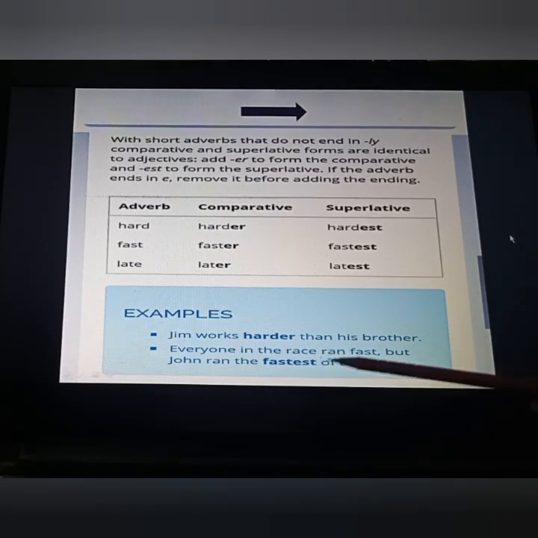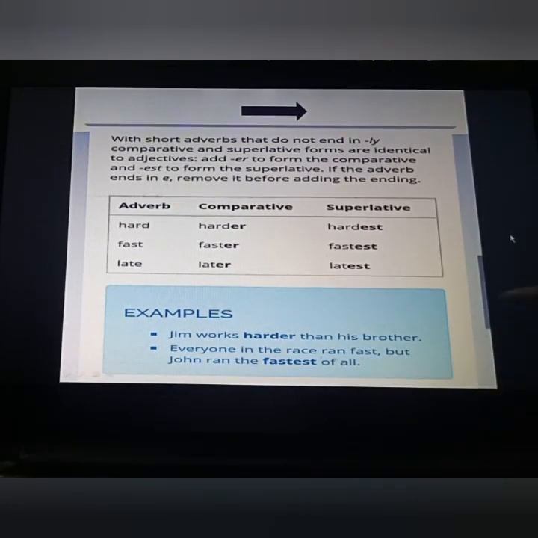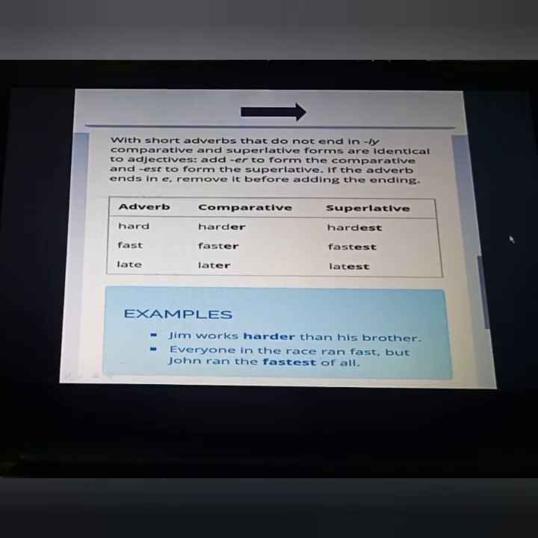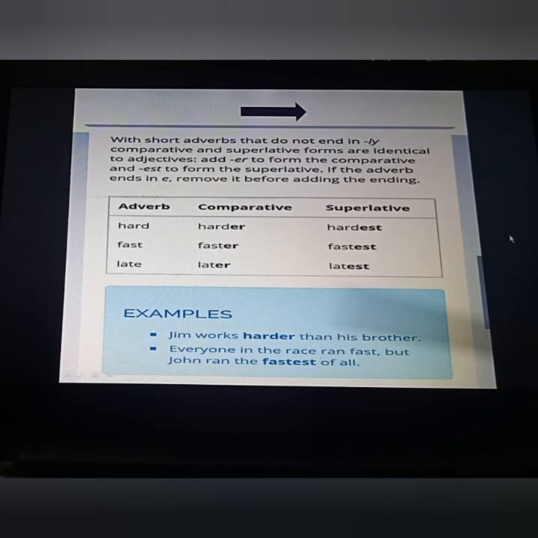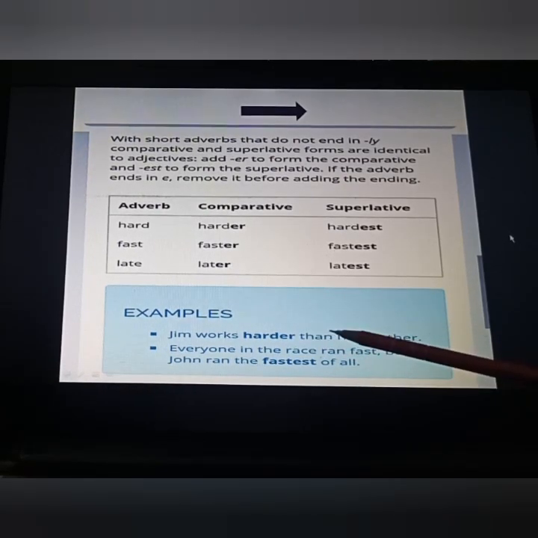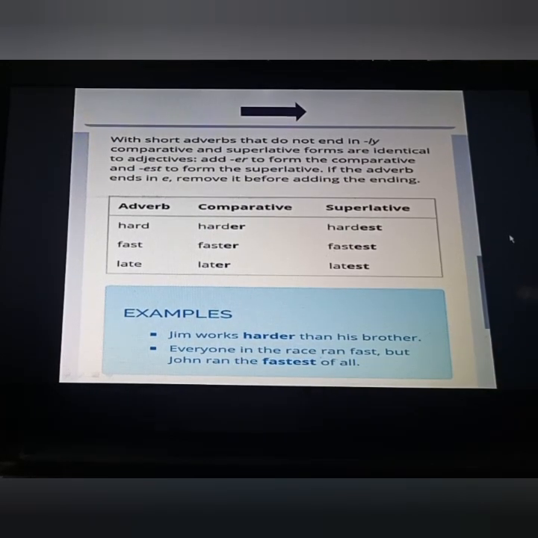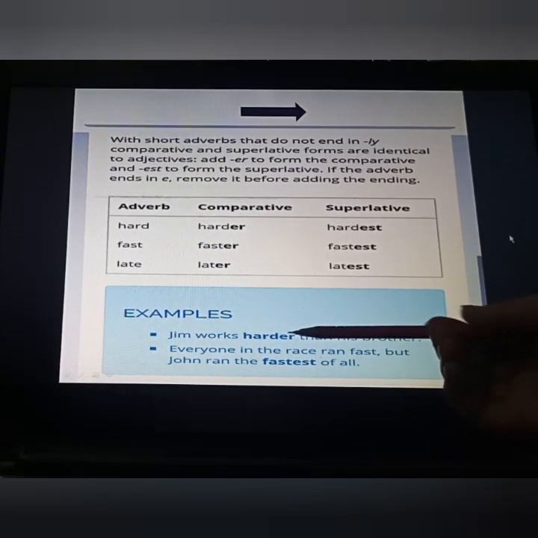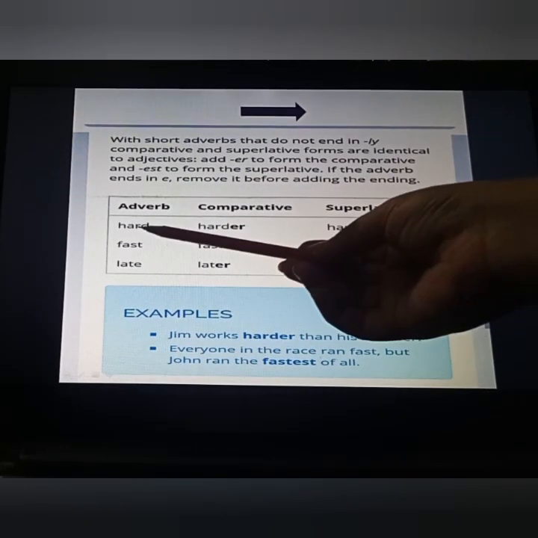Everyone in the race ran fast, but John ran the fastest of all. To identify the superlative degree, generally you will get the word the before the blank. Otherwise you can see here we are doing a comparison of more than two persons, everyone with John. Because of that we have to put the superlative degree here. Suppose the er and est form is not given, it means the adverb we are using is the positive degree.